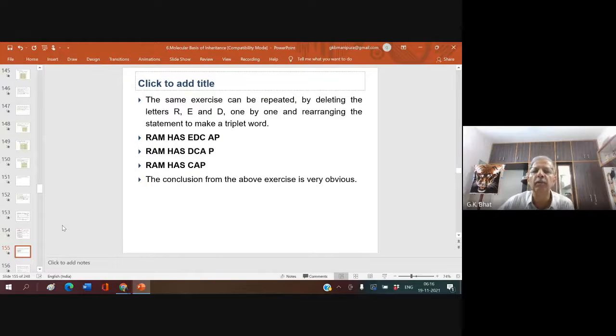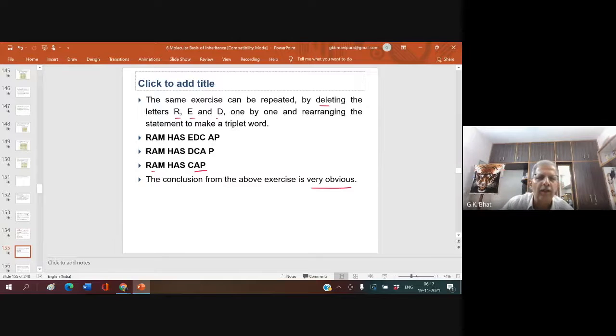The same exercise can be repeated by deleting a letter from RED. Now, one by one, and rearrange the statement to make a triplet one. Ram has, from RED we have removed R. Then we have removed E. Then we have removed D. So it will become Ram has EDCAP, Ram has DCAP, Ram has a cap. The conclusion from the above exercise is very obvious. What is that? If at all you add any nitrogen base, the existing code for the synthesis of a particular protein gets disturbed. Or if at all you add anything or delete anything, it will be disturbed.